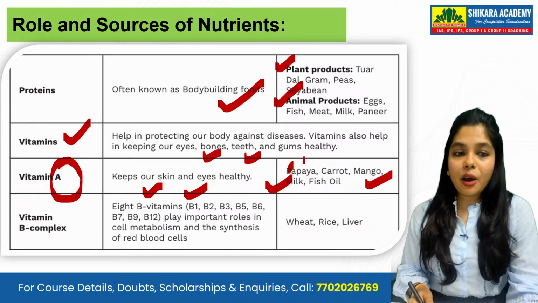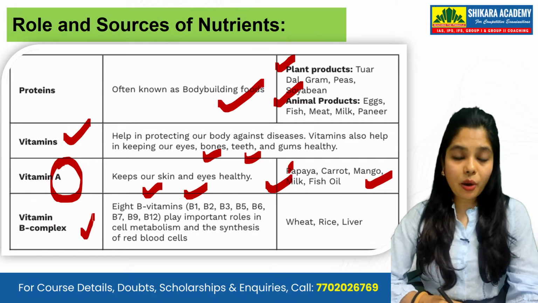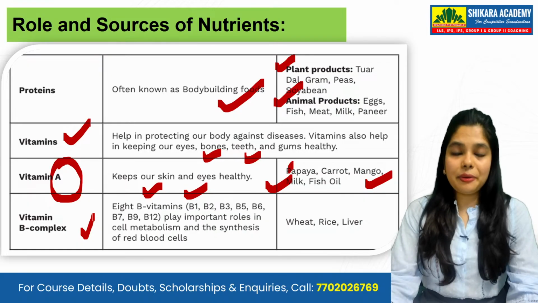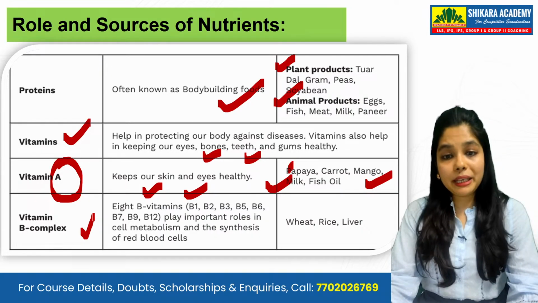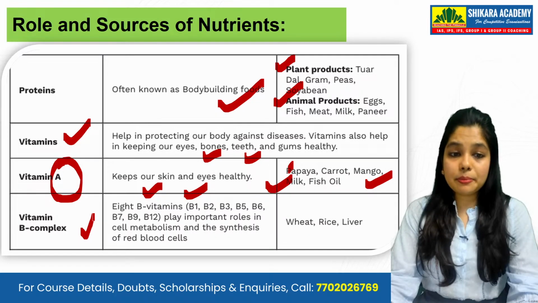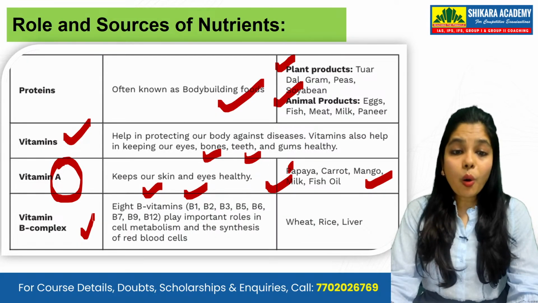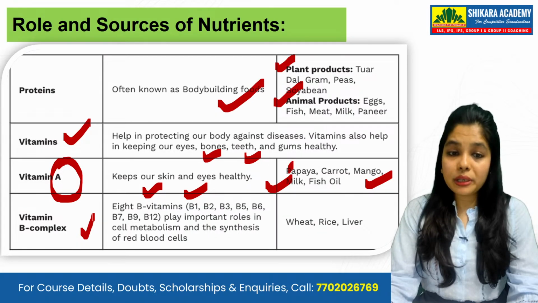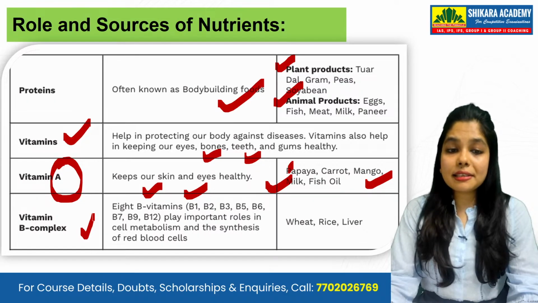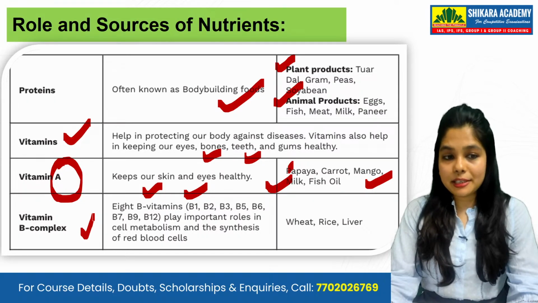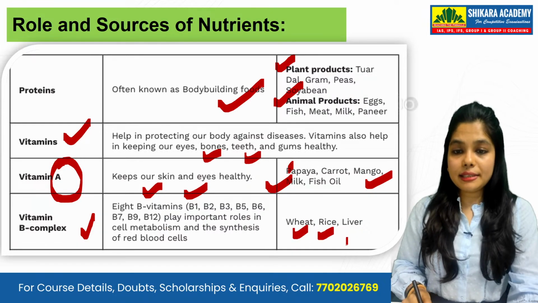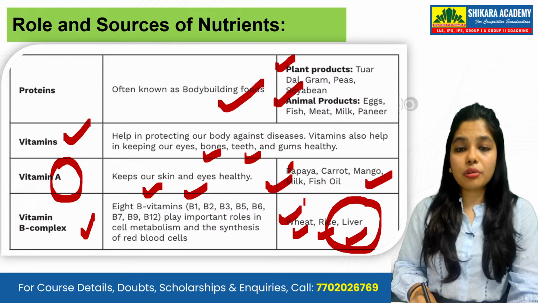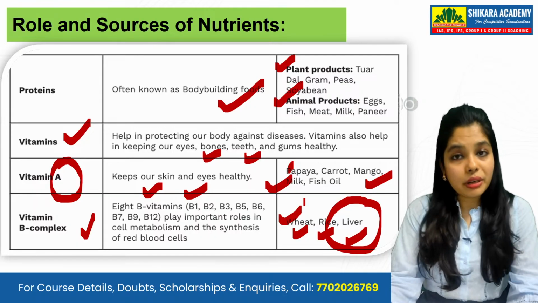Correct? Now we will talk about the vitamin B complex, which includes B1, B2, B3, B5, B6, B7, B9 and B12. All these play an important role in metabolism and the synthesis of red blood cells. These come from wheat, rice, liver, non-vegetarian foods, and also green leafy vegetables.